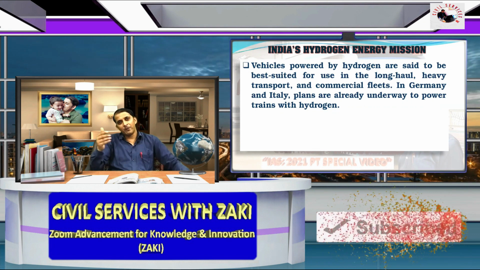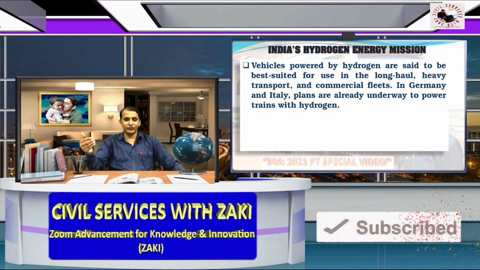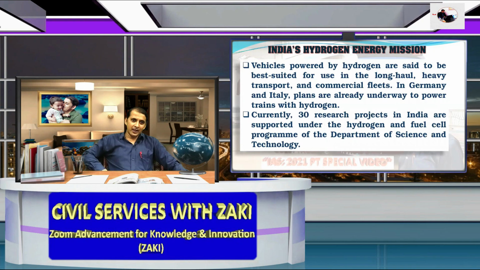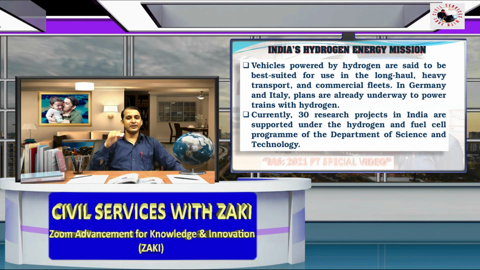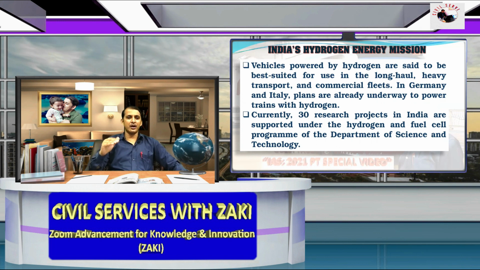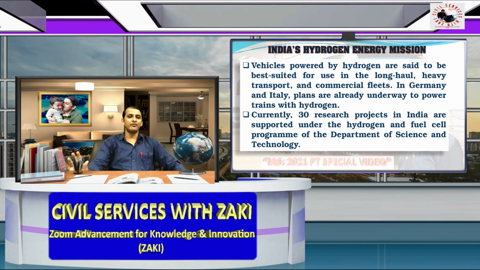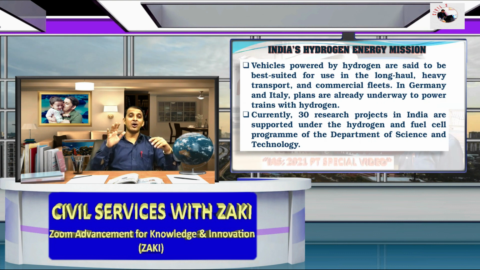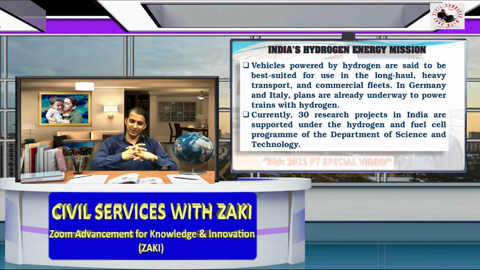So Europe is leading in this hydrogen technology. Also, currently about 30 research projects in India are supported under the Hydrogen and Fuel Cell Program of the Department of Science and Technology. So that's all about India's hydrogen energy mission.